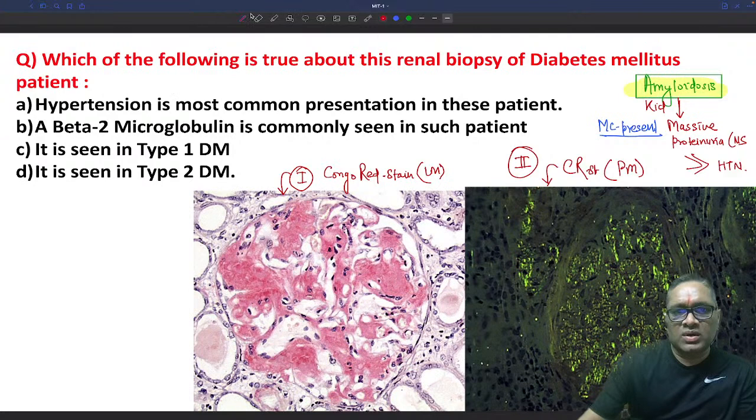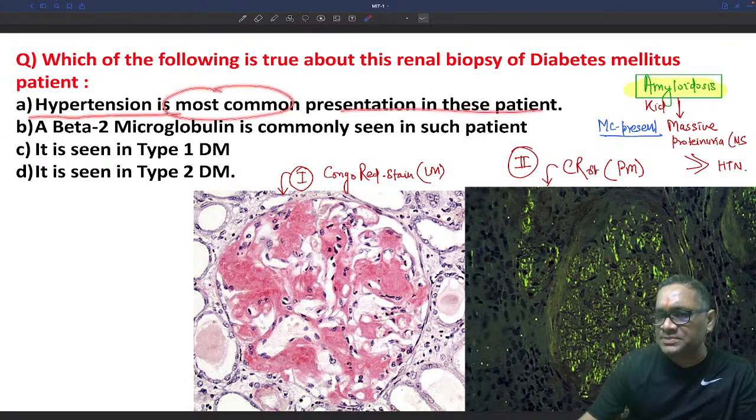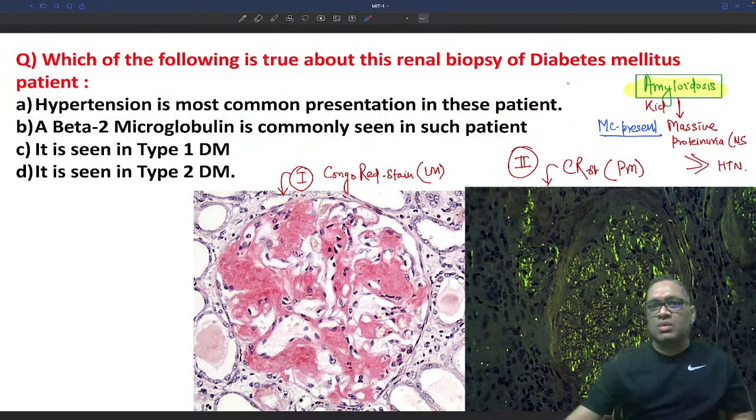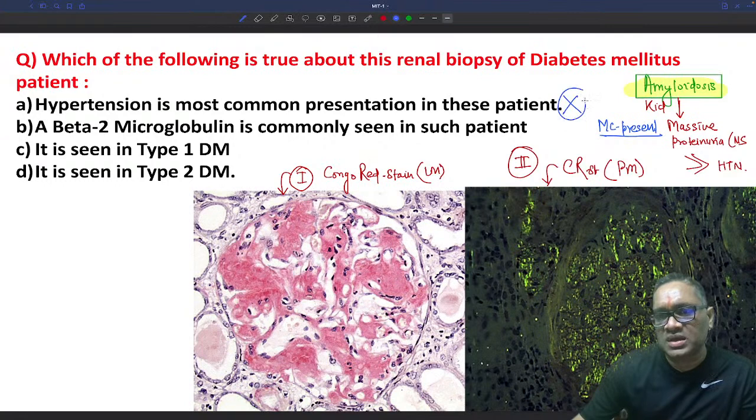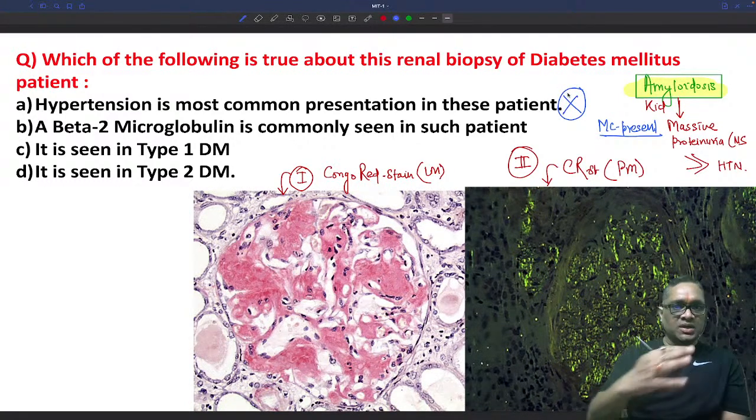So now you can see what is the language of this question. The language of the question is that hypertension is the most common presentation in these patients. So hypertension is not the most common. What is most common? It is nephrotic syndrome which is most common. So this is the wrong statement. So the first option is ruled out.